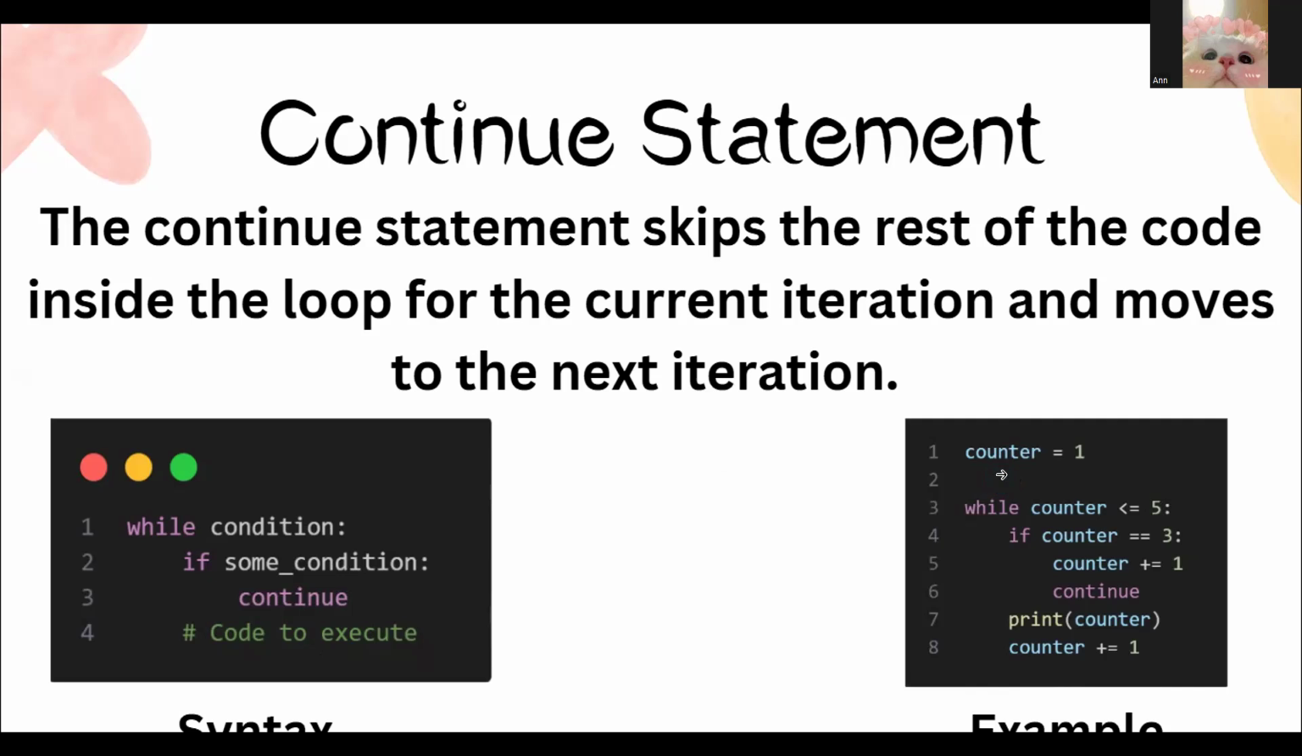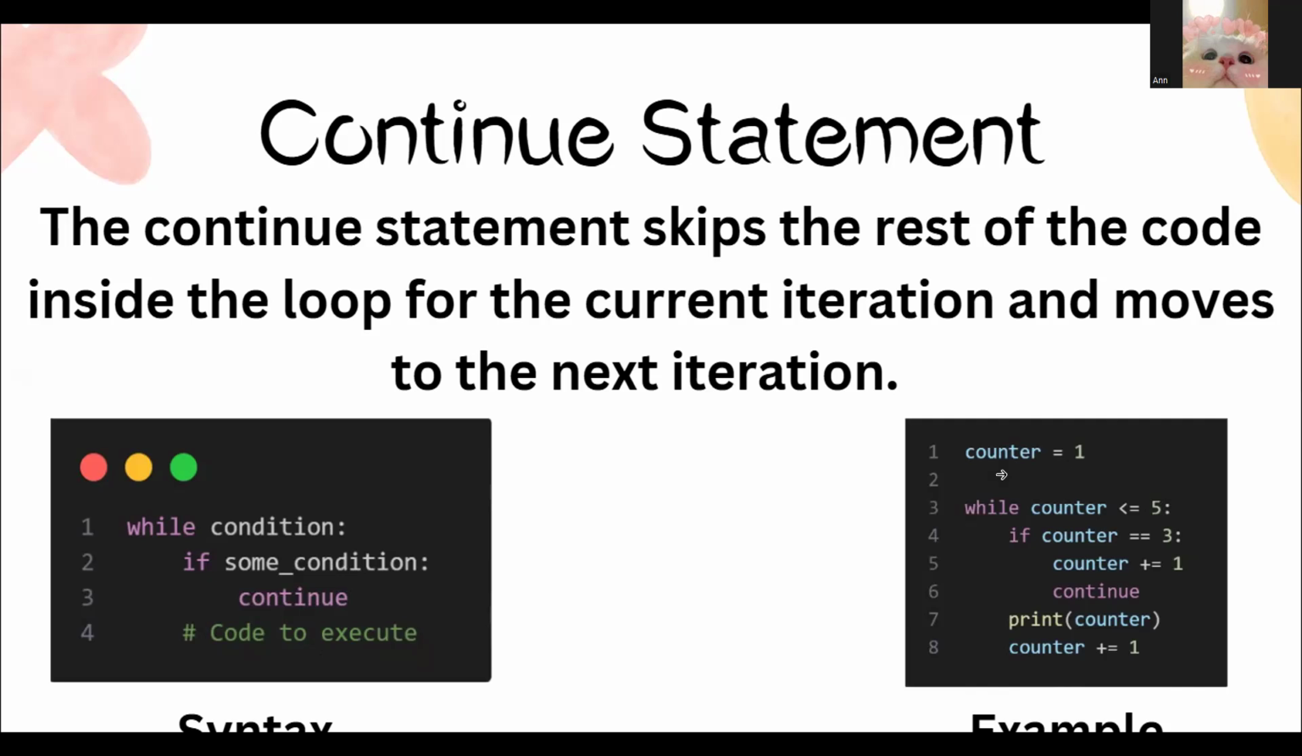In the second line, while counter is less than or equal to 5, the loop will run as long as counter is less than or equal to 5. It means it will keep on executing until the number reaches 5. Next is the if condition with continue: if counter is equal to 3. If counter is 3, it increments counter by 1, then skips the rest of the loop for this iteration.